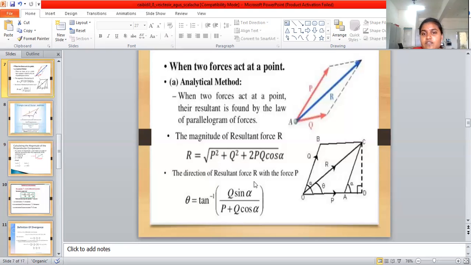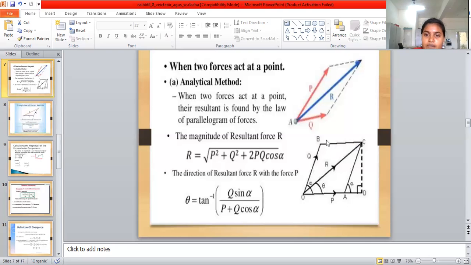Since vectors have magnitude and direction, having found the magnitude, we now find the direction of the resultant force. The direction is tan theta, which is making a total angle with sine alpha and cos alpha. Sine alpha by cos alpha is equal to tan alpha, so tan theta gives the total direction.